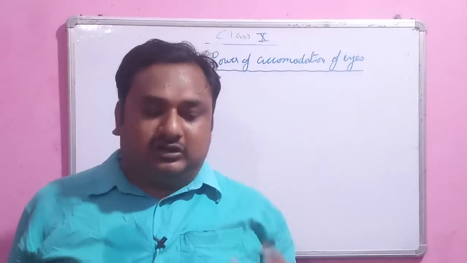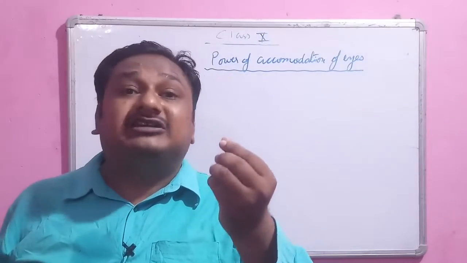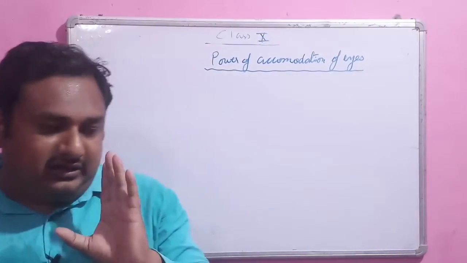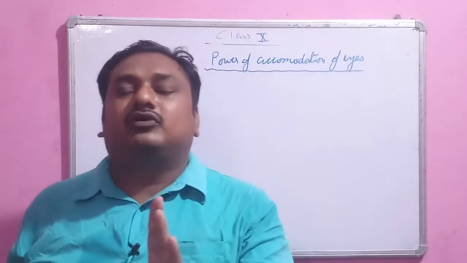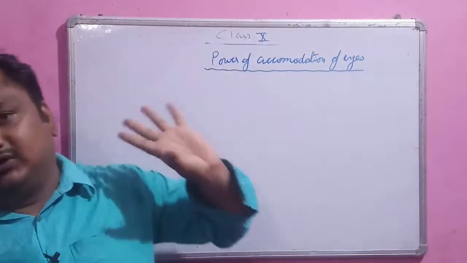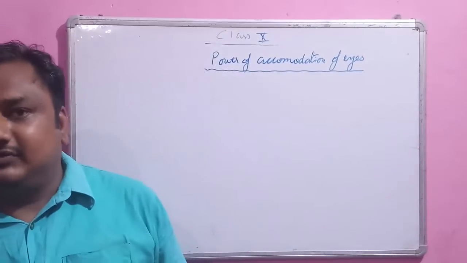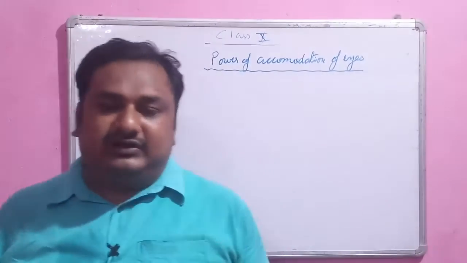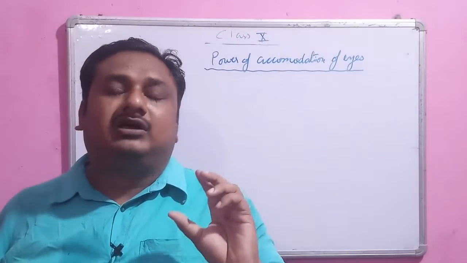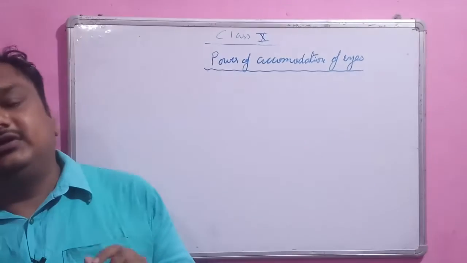Okay, so here we can see the eye has a special property of self-adjustment of the focal length, and the self-adjustment of the focal length of the eye is known as the power of accommodation of the eye. Now, how does the eye self-adjust the focal length? That is the question. So basically, our eye has a ciliary muscle.